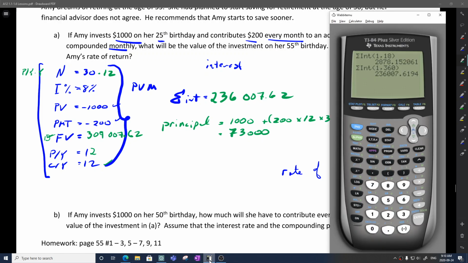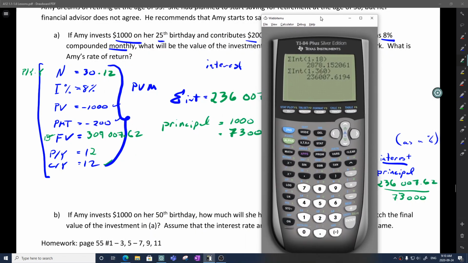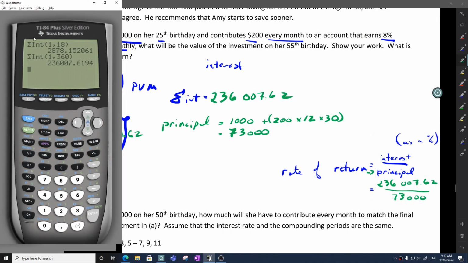Simply pull up my calculator. Look at that. It's sitting right there, right? There's my last entry. So there's no sense in using that, or there's no sense in deleting that. So I'm just going to take this amount. I'm going to divide it by $73,000. Pardon me, that's one too many zeros. Hit enter, and I get a rate of return of